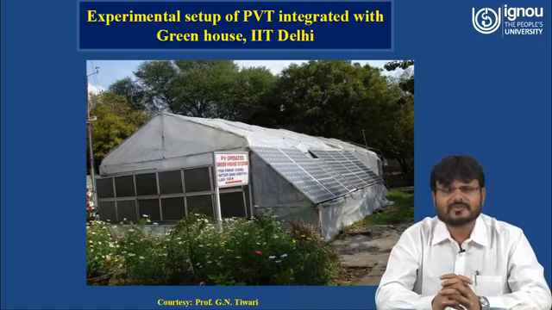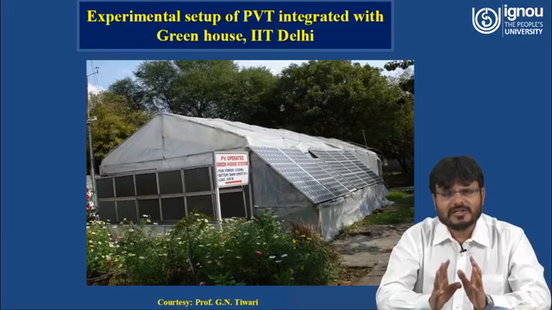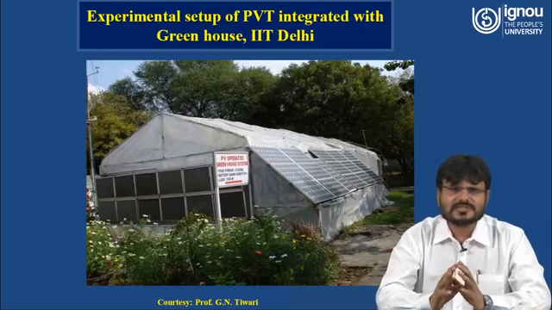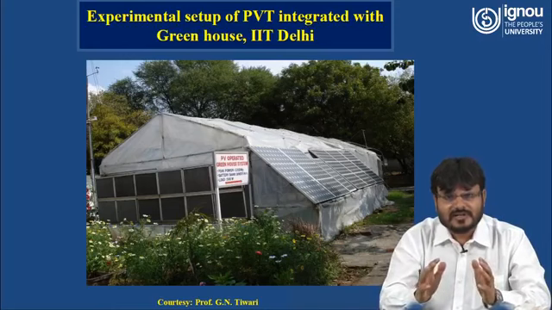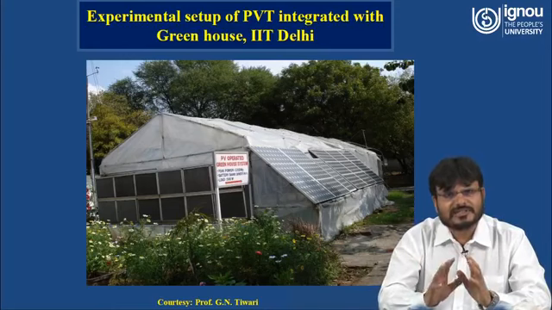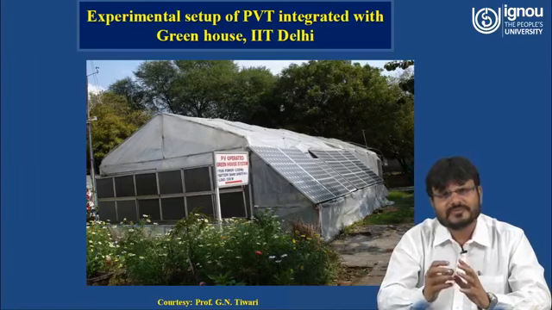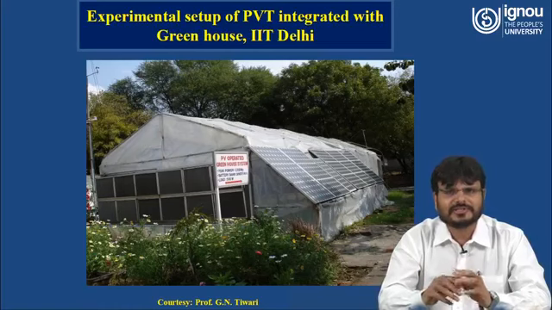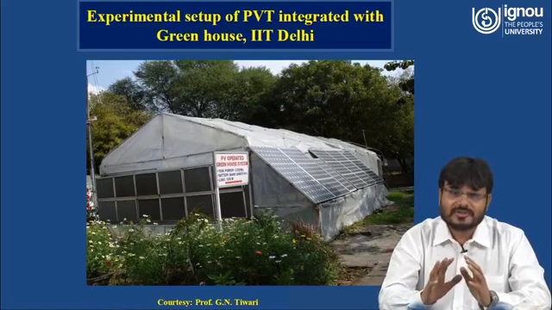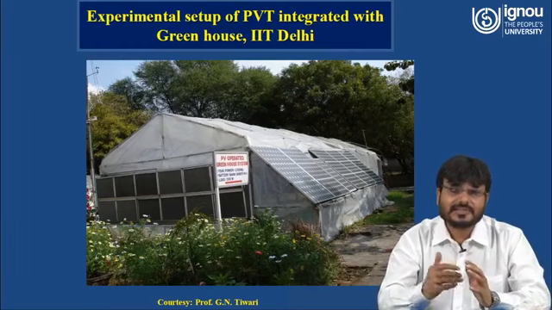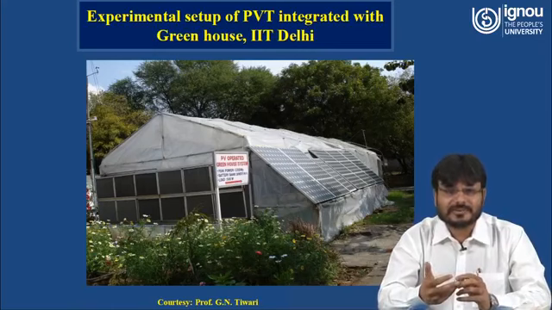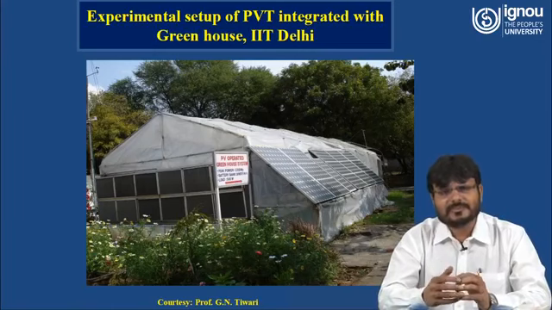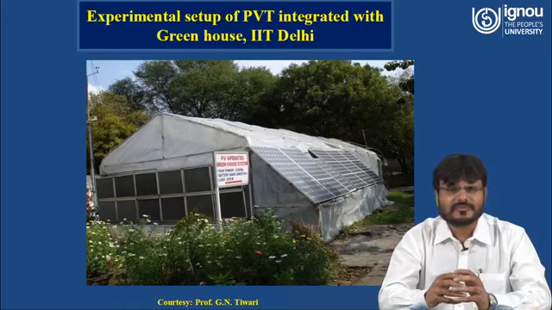Now we have to understand the purpose of this, because what is a normal greenhouse? You just make the roof and all sides of the solar greenhouse with plastic sheet. So what will happen? Solar radiation will come in as short wave radiation, it will go inside the chamber, and the heat of the chamber will increase. So only the heat inside the chamber you can increase. You cannot control the temperature. Even then you can control it just by making some ventilator.